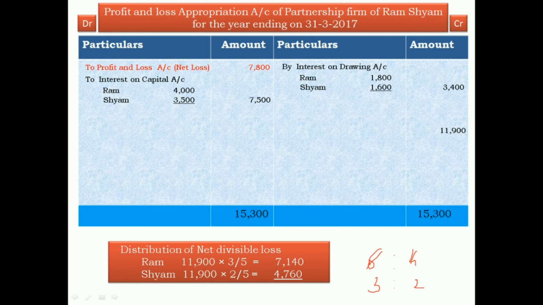Therefore, it is distributed between partners. Distribution of net divisible loss: Ram, 11,900 into 3 divided by 5, that is 7,140. And Syam, 11,900 into 2 divided by 5, 4,760.